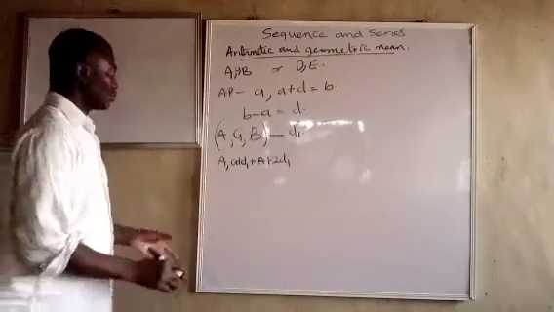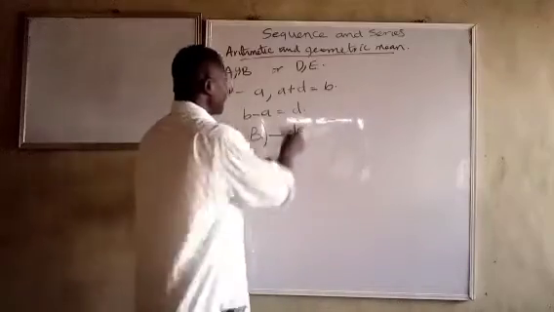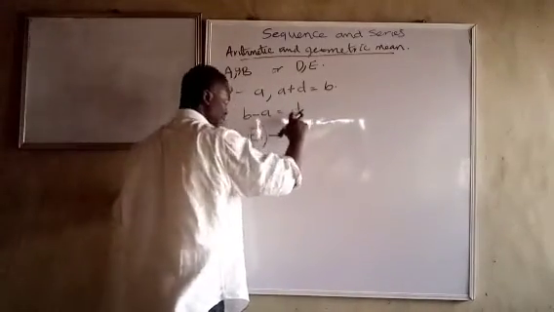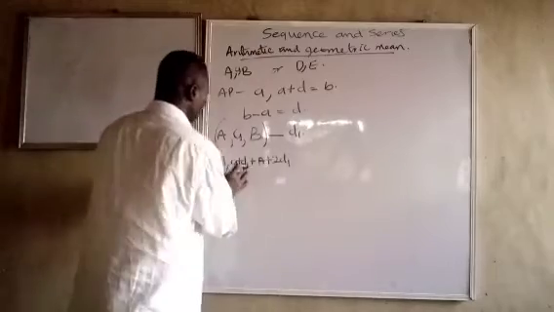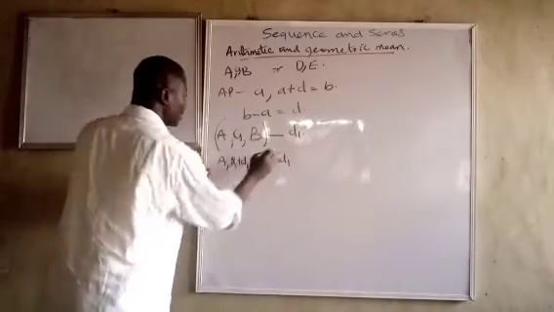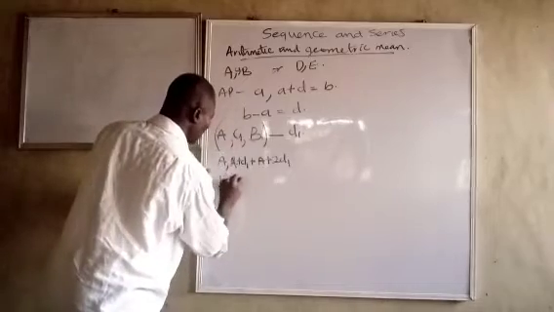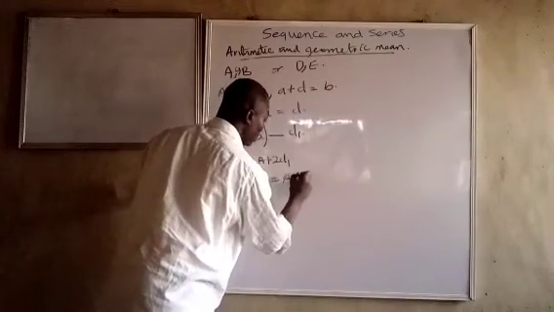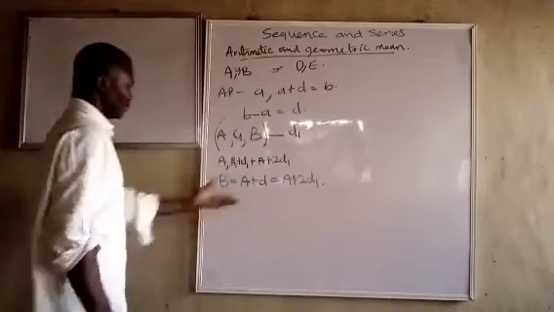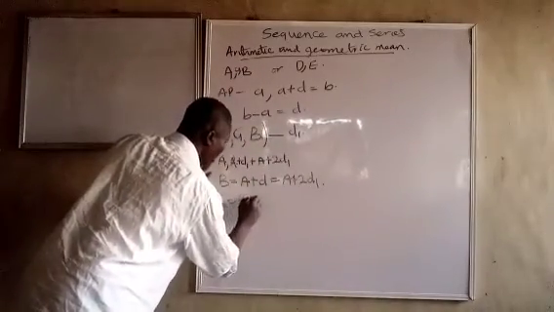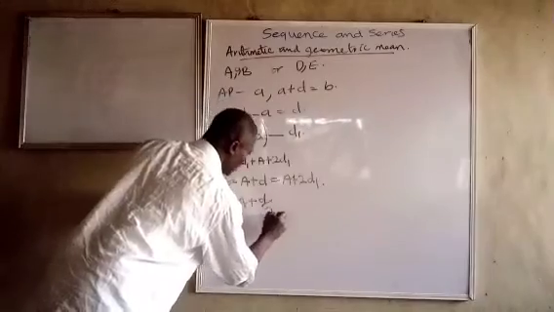I hope you are following. So, what does that mean? It means that our D1 is half of this D. So, in essence, B is equal to A plus D, and B is equal to A plus 2D1. That's what it means. So our G is equal to A plus D over 2.